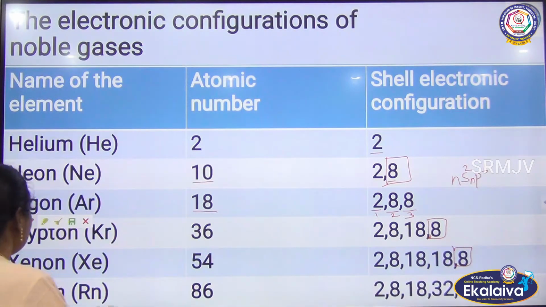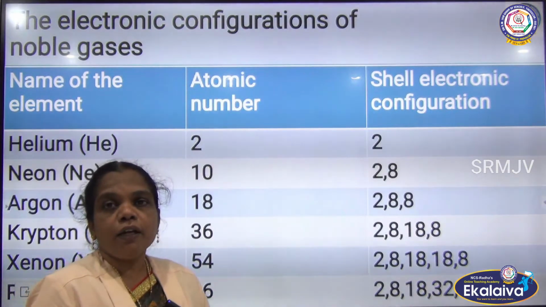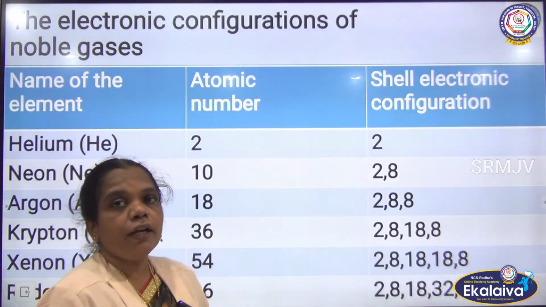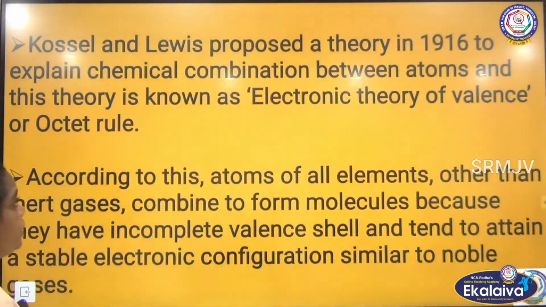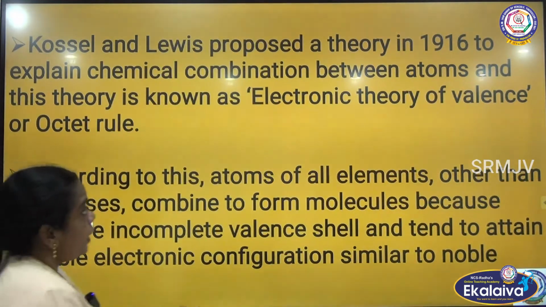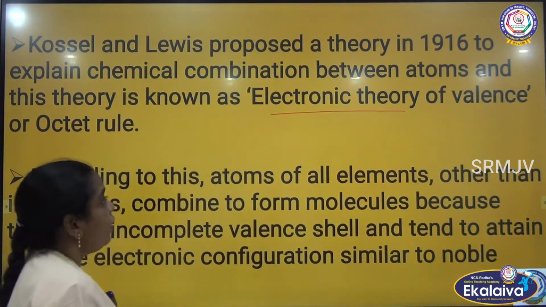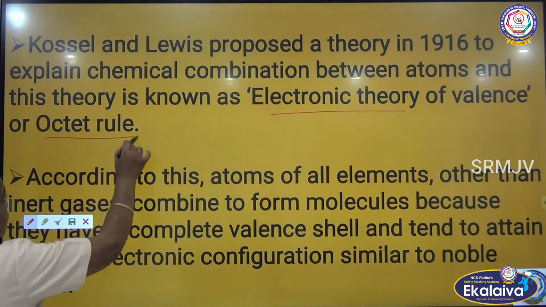Based on this, Kossel is going to explain the chemical bond based on the electronic configuration. So based on the electronic configuration of valence, that theory is called the electronic theory of valence, or the octet rule.